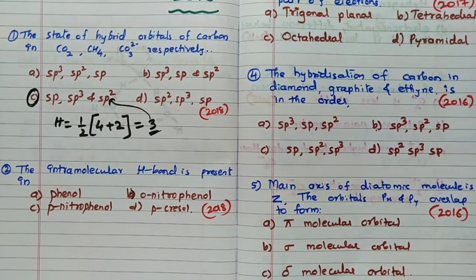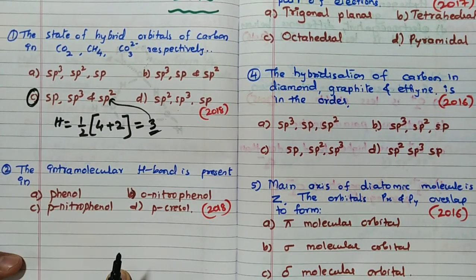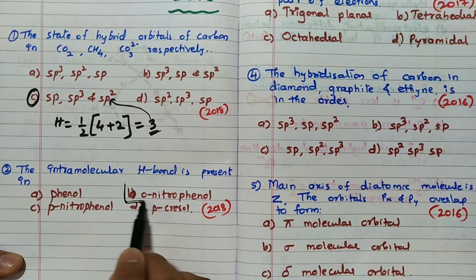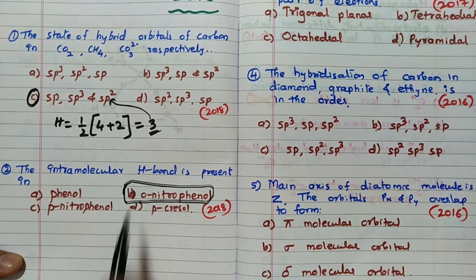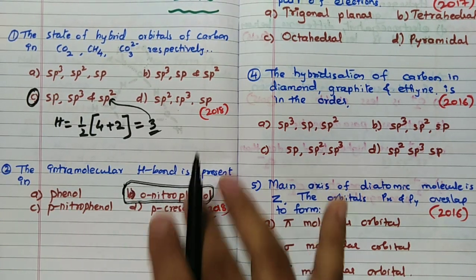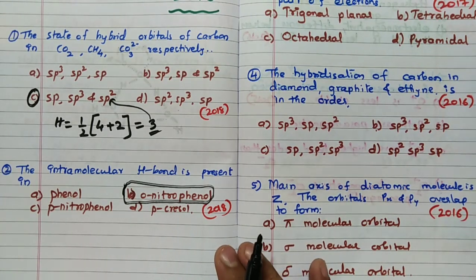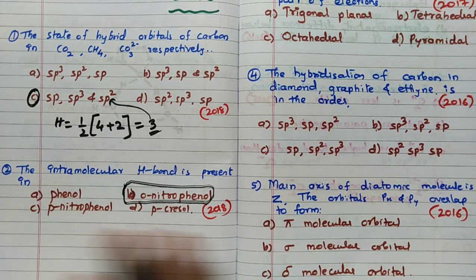Intramolecular hydrogen bonding. Very simple. Remember, in which case is it there? Orthonitrophenol. Very famous. Orthonitrophenol has intramolecular hydrogen bonding. This was a 2018 question. 2019 I have not solved here because 2019 I have already solved in detail chapter wise.